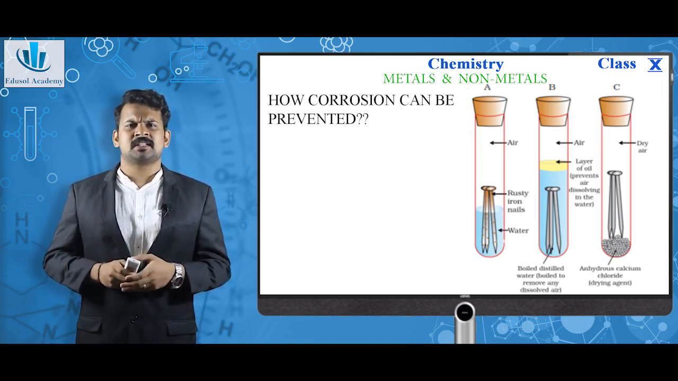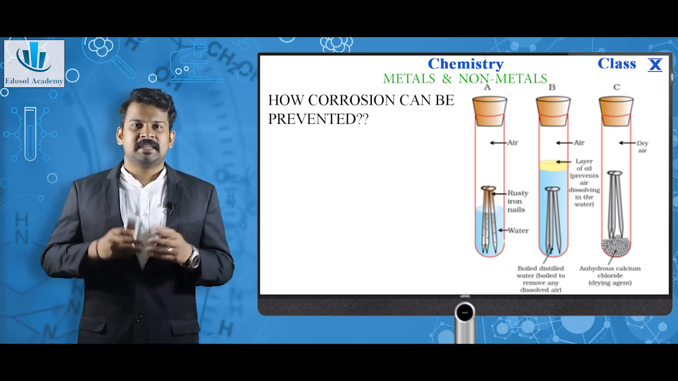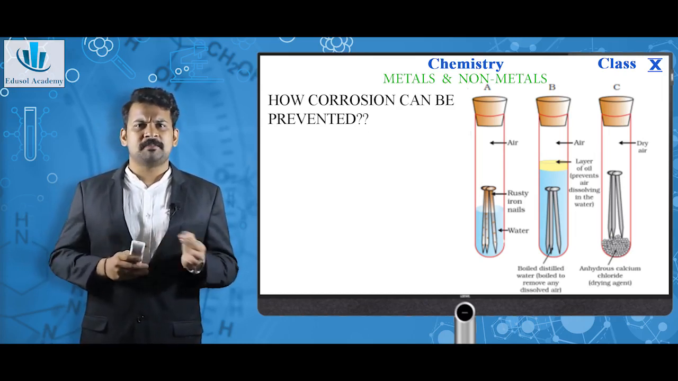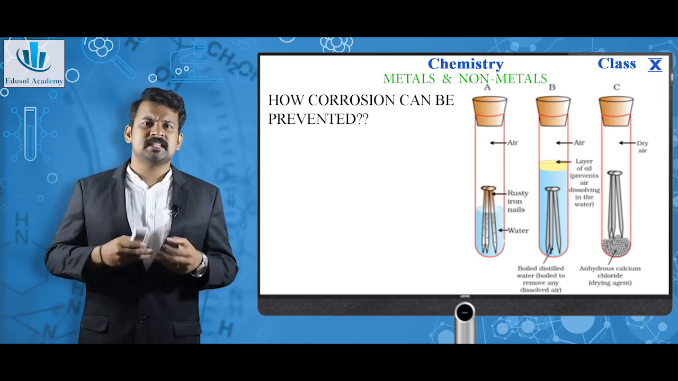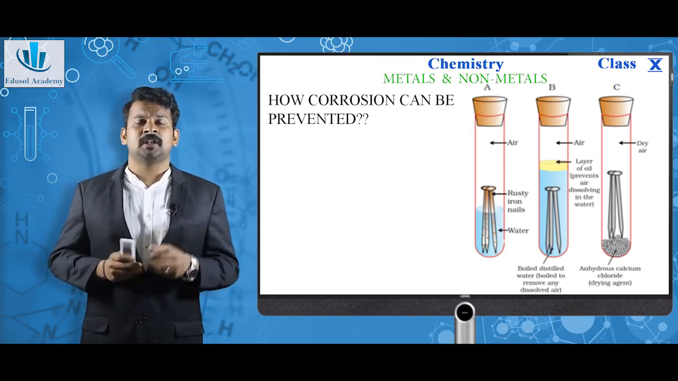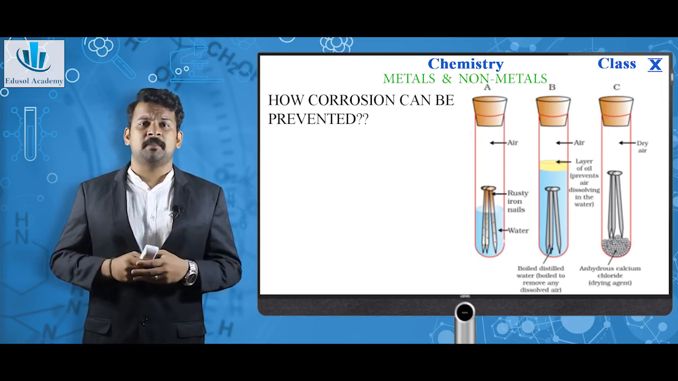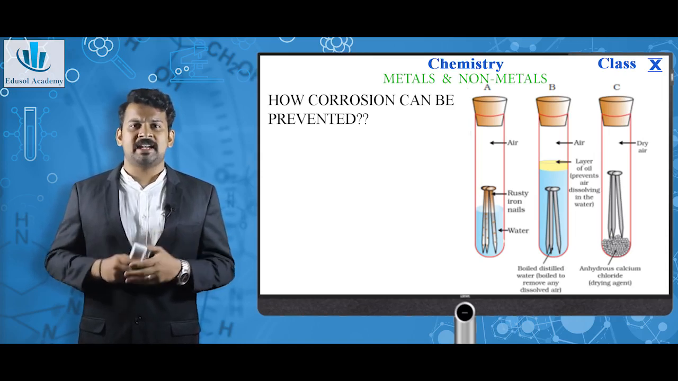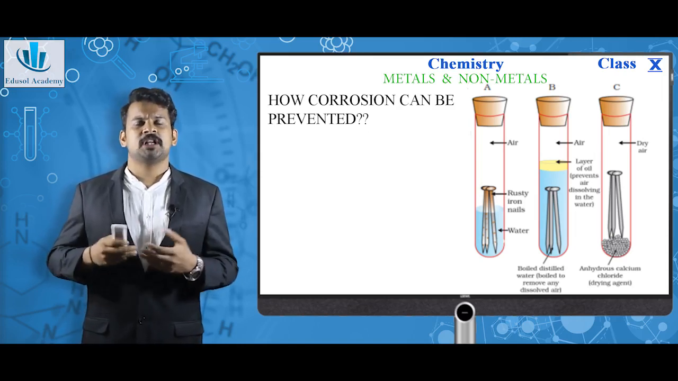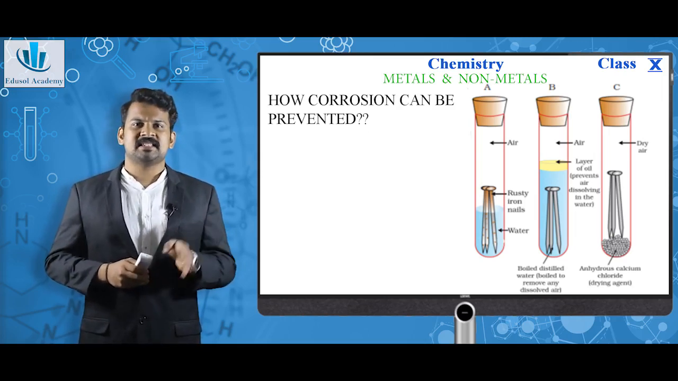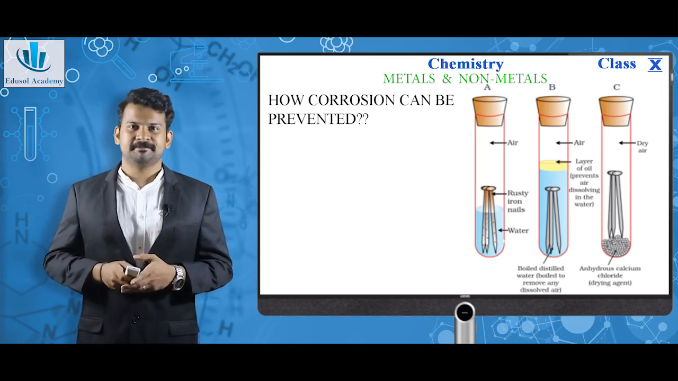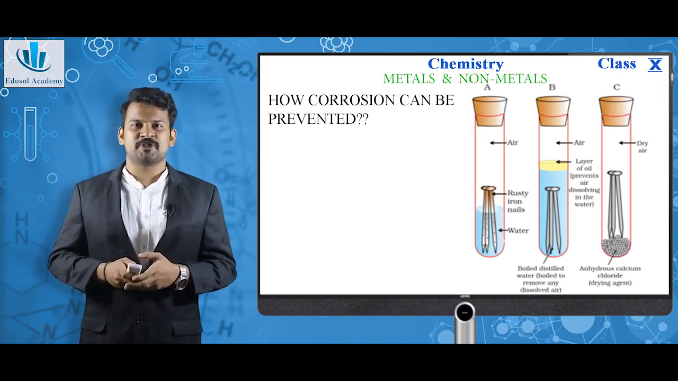So, if we just keep these test tubes for some time, we can observe the changes. In test tube A, we can see rusting is happening. No change occurs in B or C. Why? This is because moisture and air are the two main primary sources that result in corrosion. Moisture and air act on the metal surface and corrosion occurs. In B and C, either air is not present or moisture is not present. So, corrosion is not there. This is what takes place with corrosion.